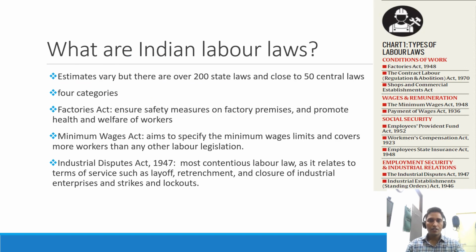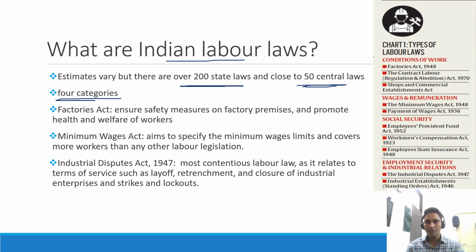The first thing is, what are the different labor laws in India? There are around 200 state laws and around 50 central laws. As we know, labor is a subject in the concurrent list. There are three lists: the central list, the state list and the concurrent list. This labor topic lies in the concurrent list, so both the center and the state have the power to make laws, and if we divide all these laws, we can divide them into four categories.